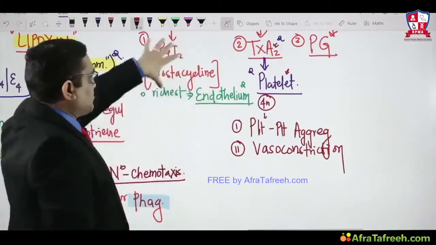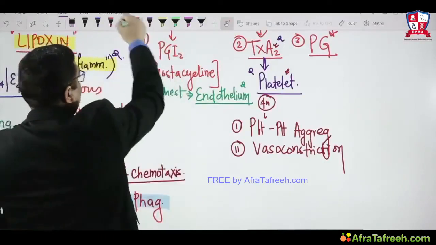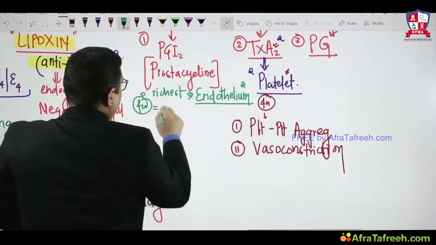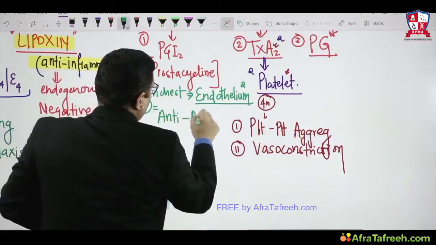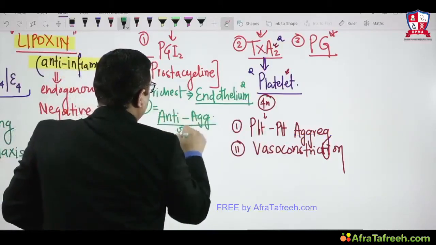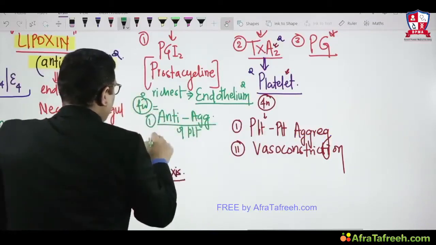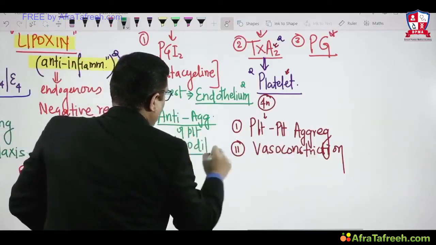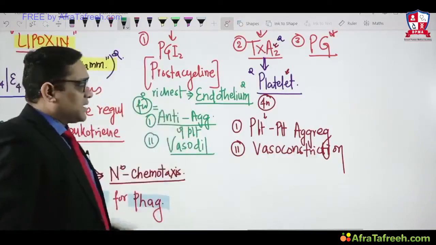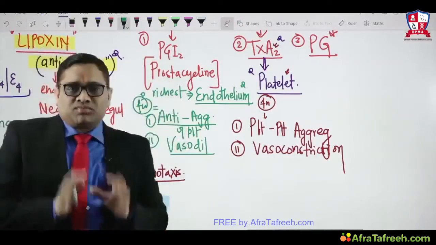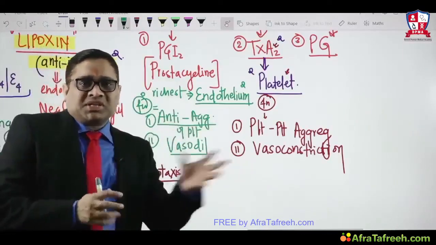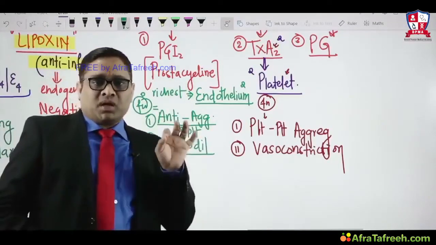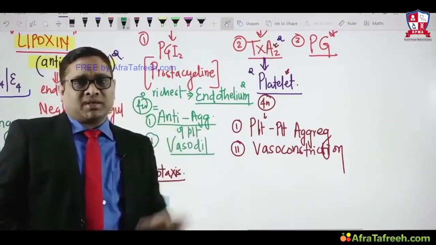Whereas prostacyclin will have the opposite function. So what could be the opposite function of prostacyclin? Prostacyclin will be associated with platelet anti-aggregators. And if they are anti-aggregators of platelets, what are they going to do, vasoconstriction or vasodilation? The answer is vasodilation. So vasodilation and anti-aggregation are the functions of prostacyclin. These are the two important things the examiner asked in the previous year PGI exam also. So just keep that in your mind. This entire topic is very famous, a very often asked question in PGI as well as All India exams.